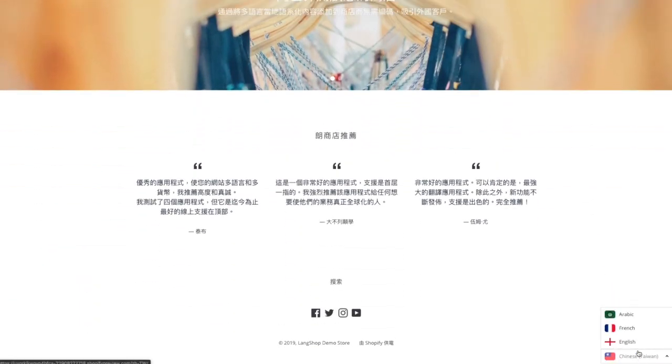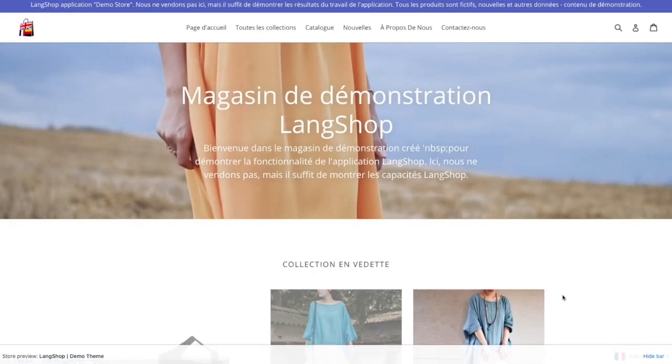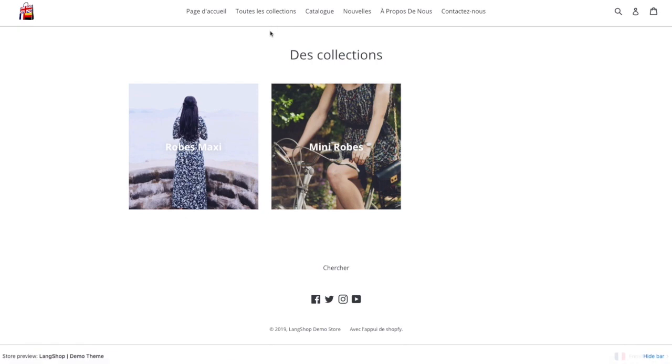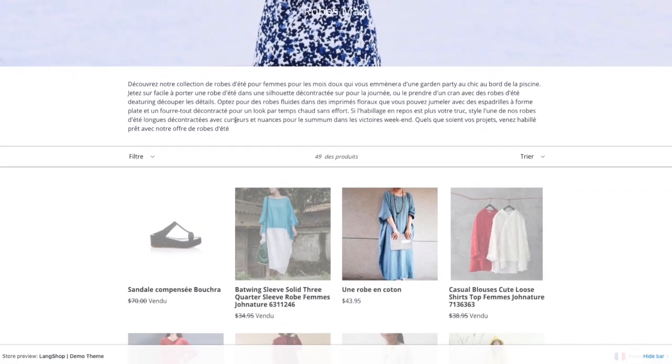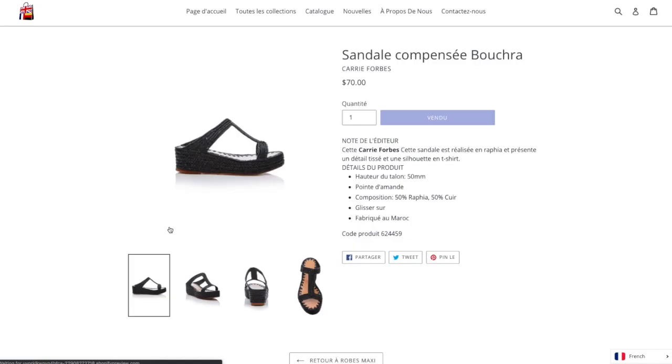By default, the language switcher is in the lower right corner. You can change its place or add another switcher in the settings of the LangShop admin. As you can see, LangShop has translated all types of your store's content, such as product titles, descriptions, collections, navigation menu, breadcrumbs, header, footer, and all the rest.